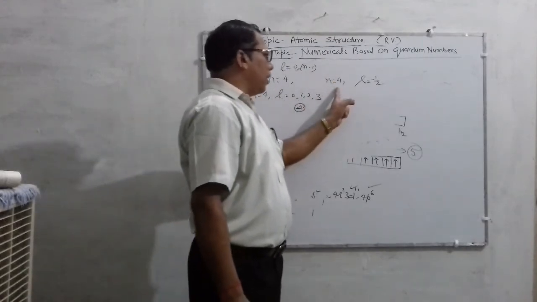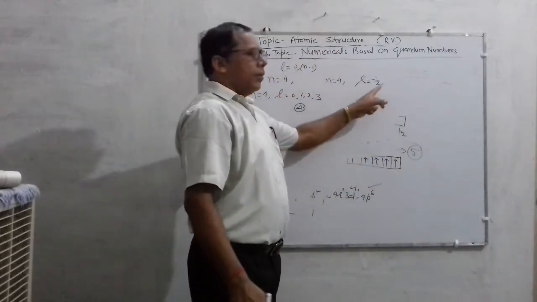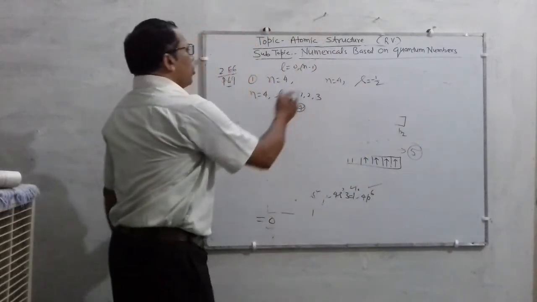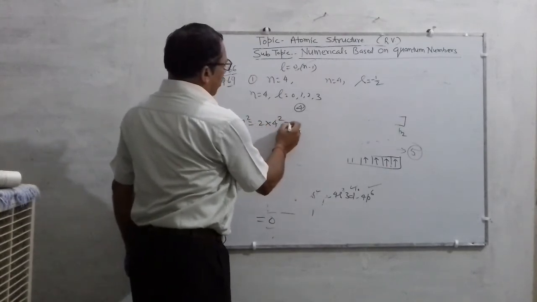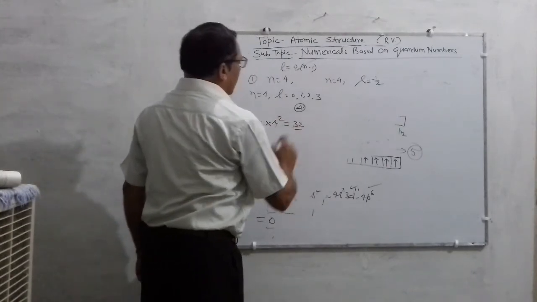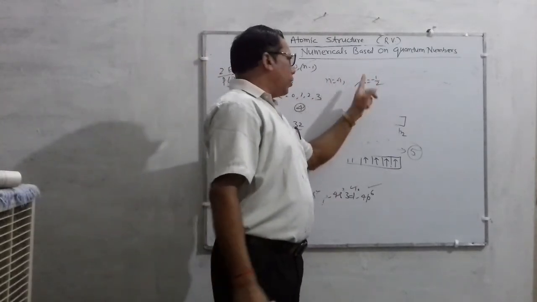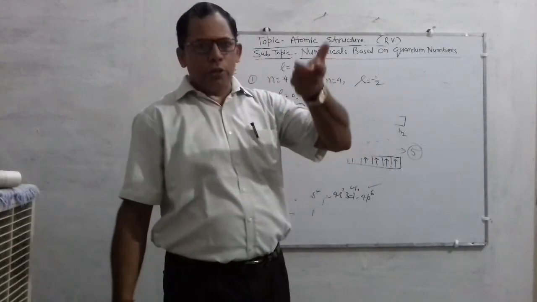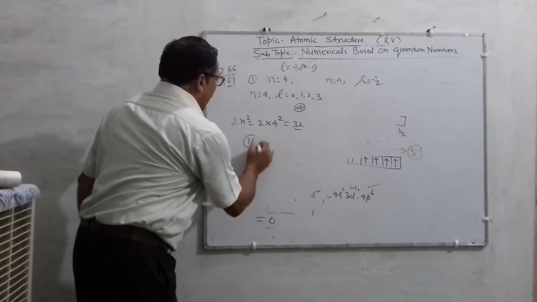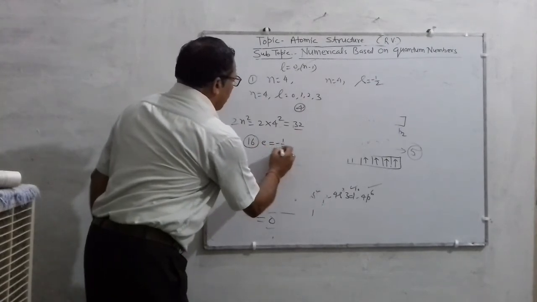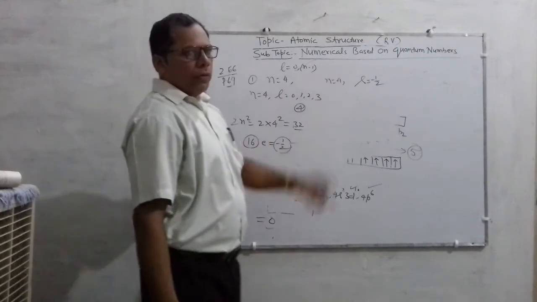And the next question is for n equal to 4, what will be the total number of electrons for s equal to minus 1 by 2? According to the formula 2n square, you know that 2 into 16, that is 32 electrons will be the total. The total electrons in n equal to 4 will be 32. The question is how many electrons have s equal to minus half. No doubt, out of these 32, 16 electrons will have minus half spin. So 16 electrons will be there.